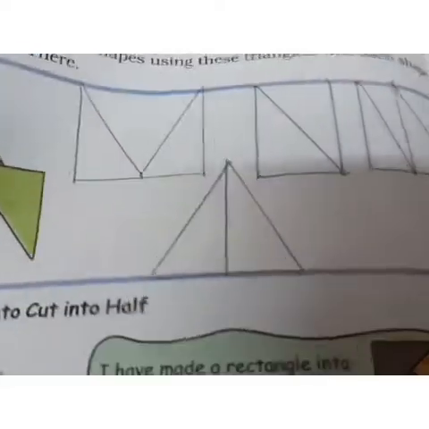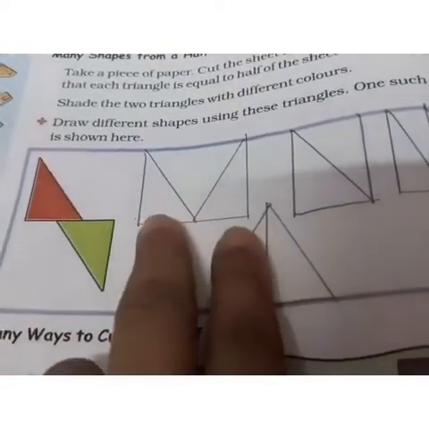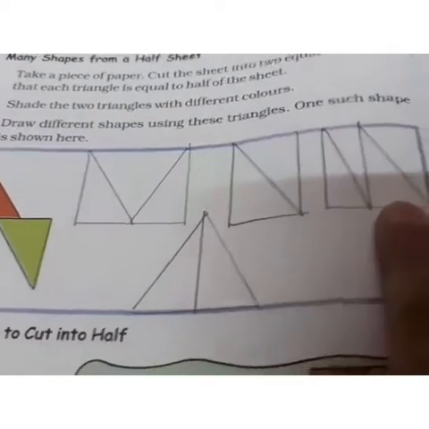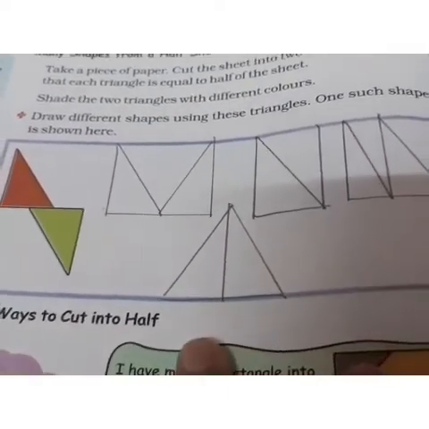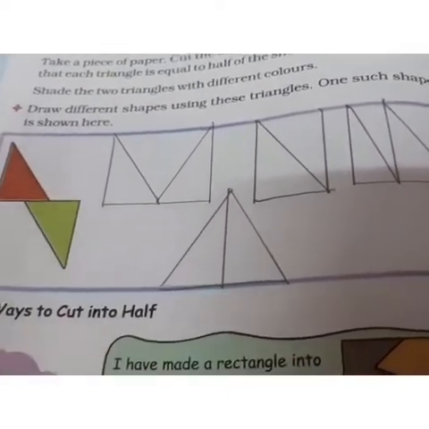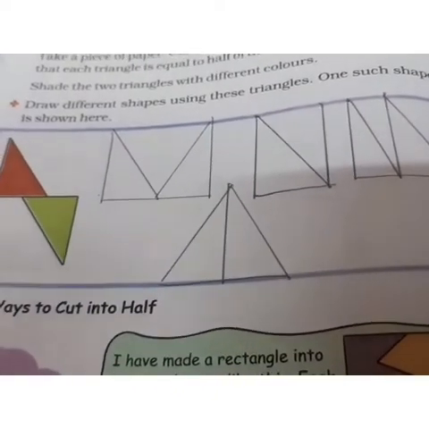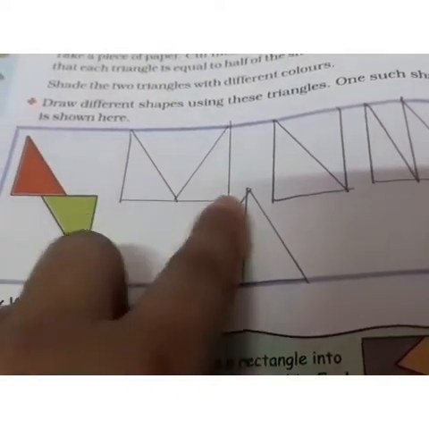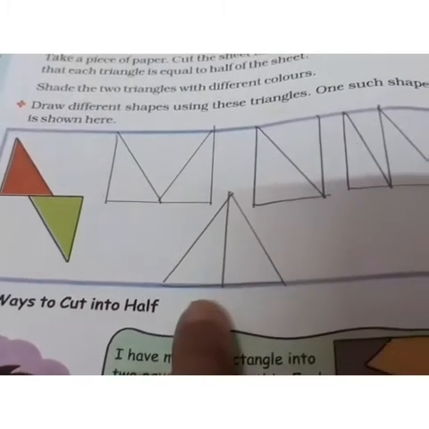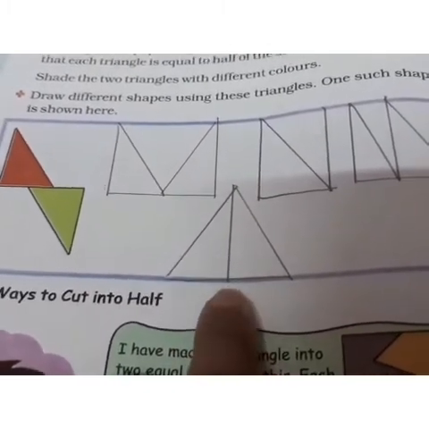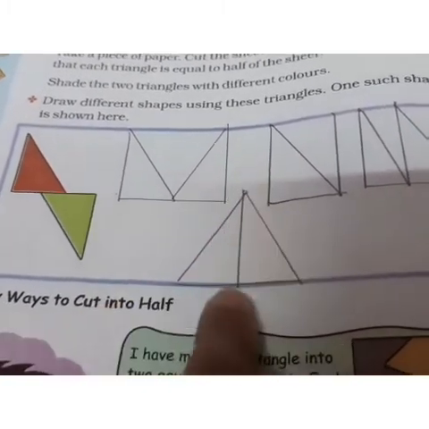सारे triangles में आप जो अलग अलग ही color करेंगे, जैसे ये 2 में अलग color करेंगे, इन 2 में अलग करेंगे, इन 2 में अलग करेंगे और इसमें भी. इस तरीके से सारे triangles में आप 2 colors करेंगे but सारे colors different use करेंगे. So this is the way I have drawn and shown you how the triangles can be cut from a sheet in such a way that it is half the sheet.